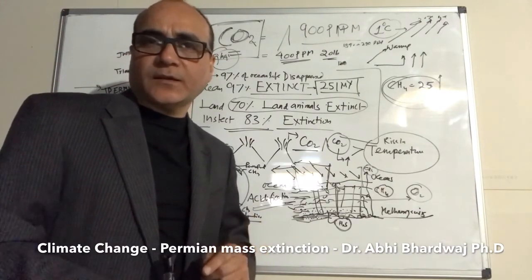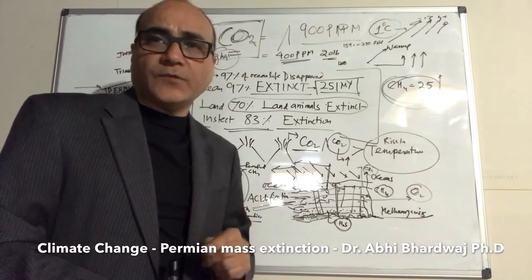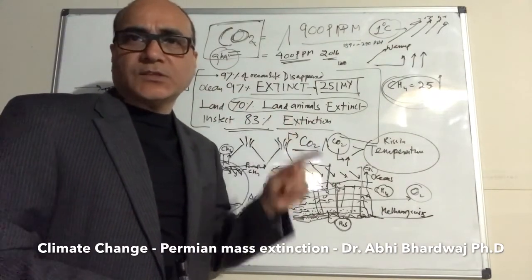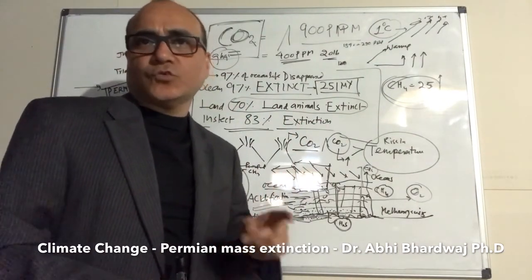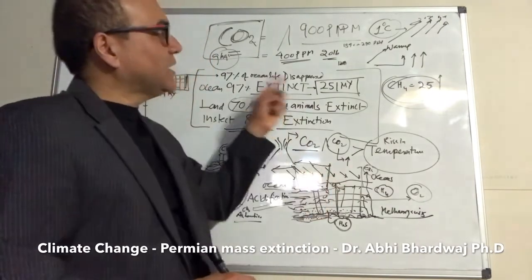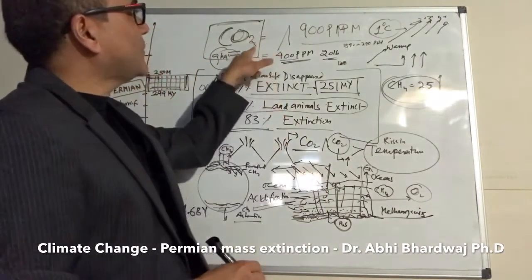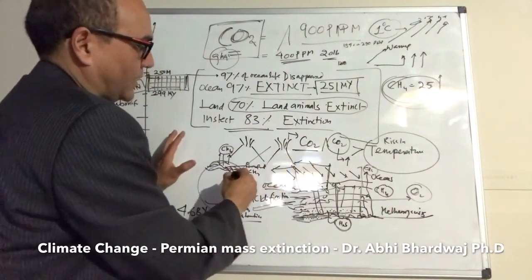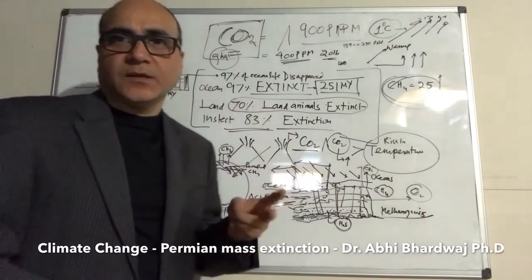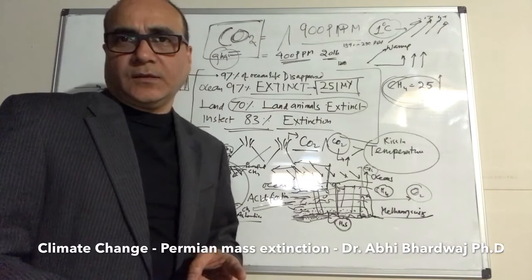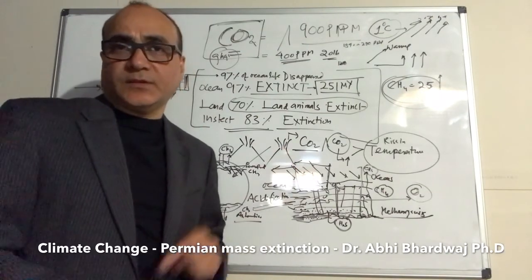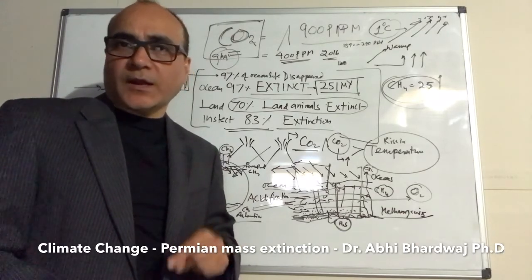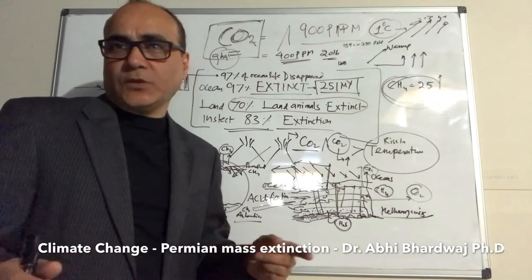We need to take that decision now, and we have to make sure that we reach out to every leader. Each country, each community can go to their leader and talk about this, and make them pass stringent laws so that we stop this menace from happening. If we do not stop it, we can definitely know where we are heading. We have seen that happen twice in the Earth's history, and at that time there were no humans. This time there are humans, this is human-induced, and we're going to be responsible for our activities, and in the end might go extinct as well.